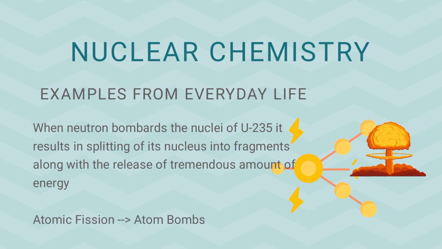So, how does this fission occur? We have a specific nucleus of uranium-235. When this nucleus is bombarded with a neutron, it results in the splitting of this nucleus into fragments. Along with the fragments, a large amount of energy is also released, and that amount of energy is responsible for carrying out the destruction for which atom bombs are usually made.